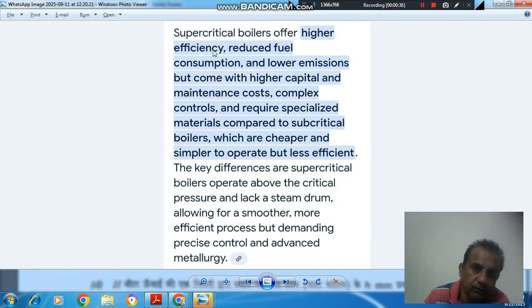First of all, supercritical boilers. Supercritical boilers offer higher efficiency, reduced fuel consumption, and lower emissions, but come with higher capital and maintenance costs, complex controls, and require specialized material compared to subcritical boilers, which are cheaper and simpler to operate but less efficient. The key differences are supercritical boilers operate above the critical pressure and lack a steam drum, allowing for a smoother, more efficient process but demanding precise control and advanced metrology.